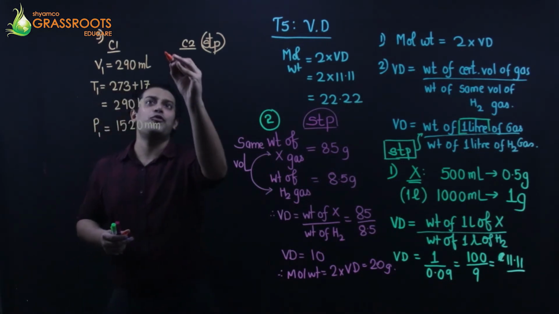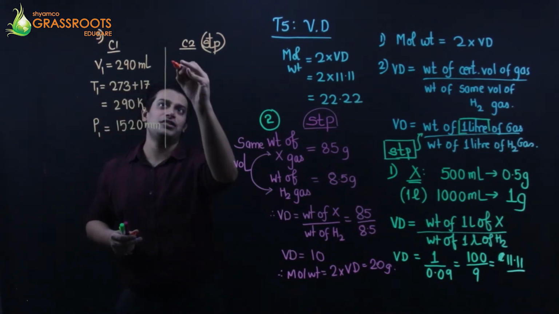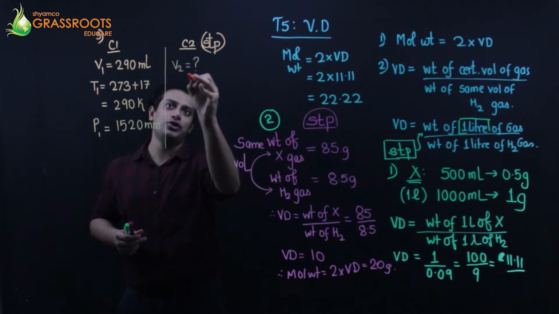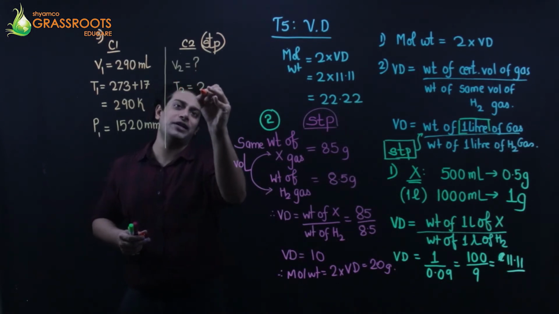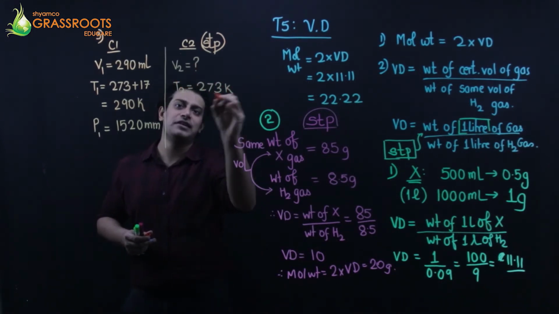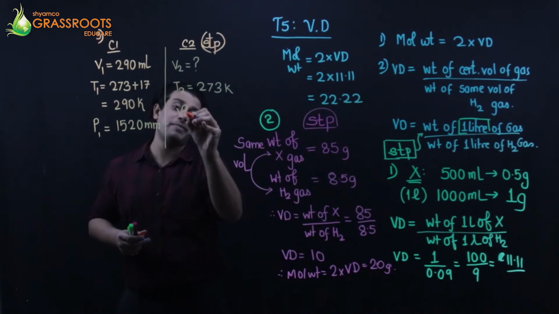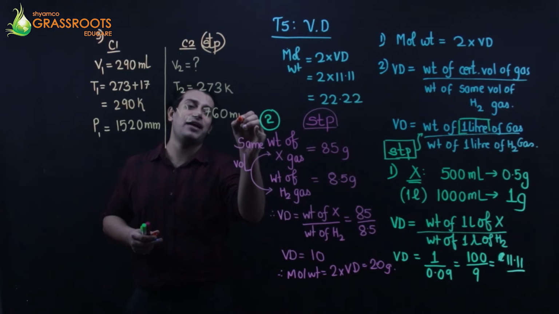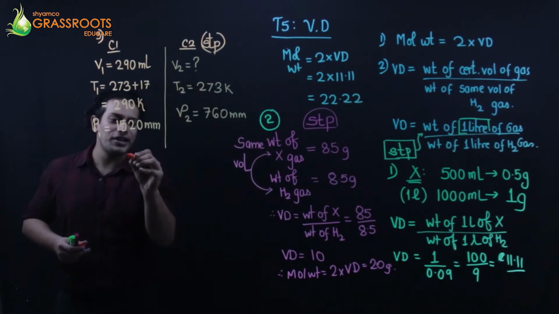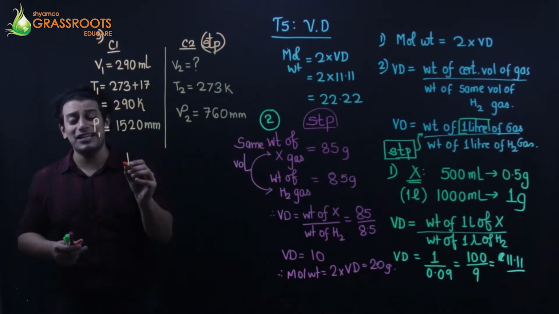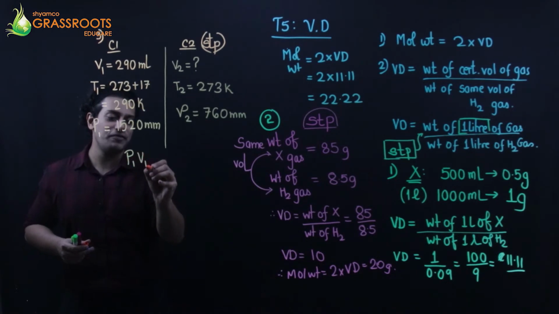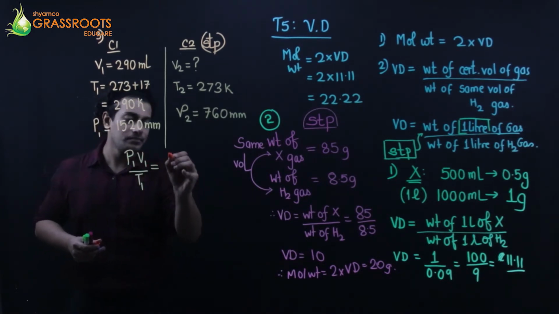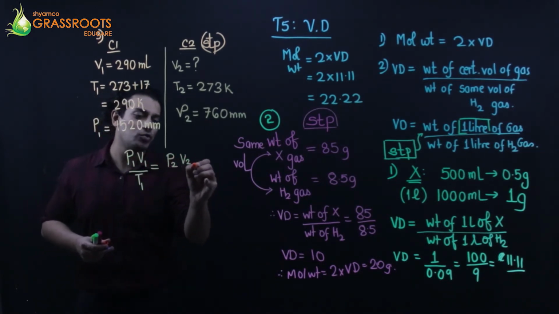Okay. Now for a standard temperature and pressure, we have to find out the volume. Temperature has to be 273 Kelvin and the pressure is equal to 760 mm Hg. So according to gas equation, P1 V1 upon T1 is P2 V2 upon T2.